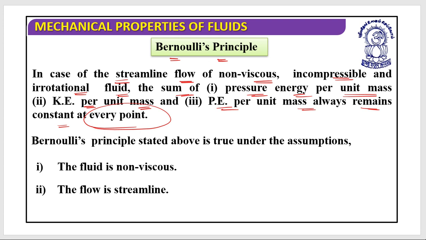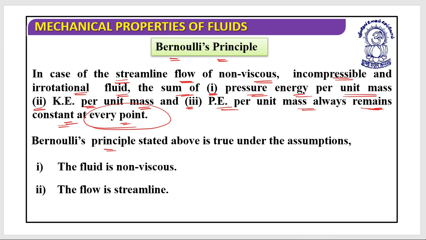So he said that these three energies, first the pressure energy per unit mass, second the kinetic energy per unit mass, and third the potential energy per unit mass, always remain constant at every point.